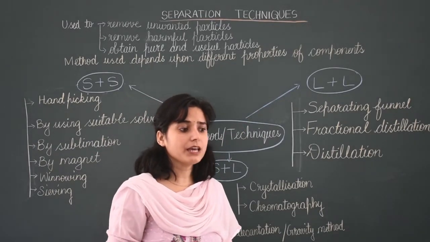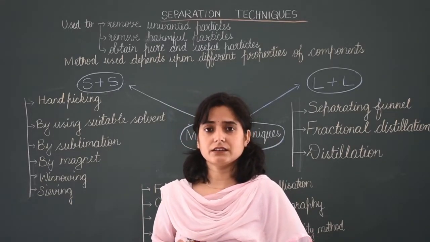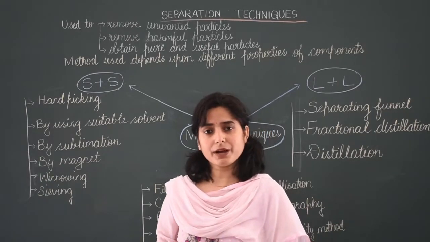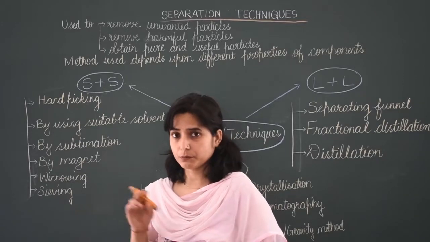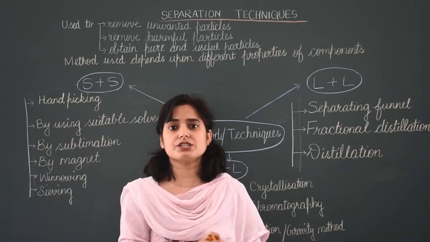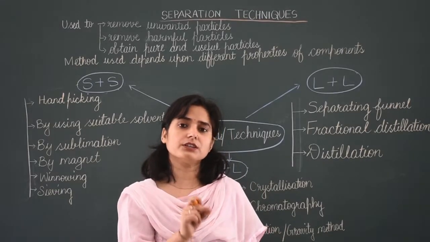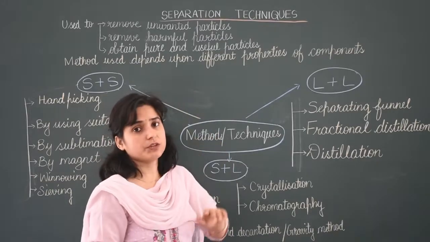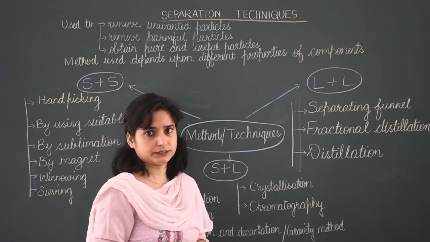For example, if stones or pebbles are present in rice, then we can remove them by hand picking, taking by hand and putting them separate. But when it is polished and chemicals are there, then we have to wash it with water. So which kind of technique we will use will depend on the properties of the components.